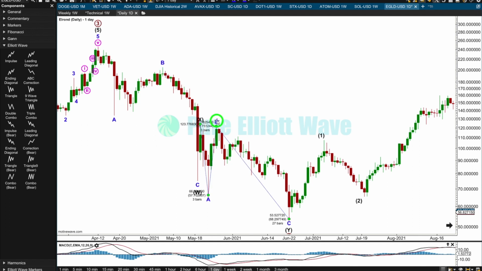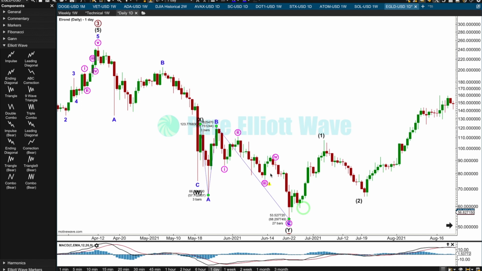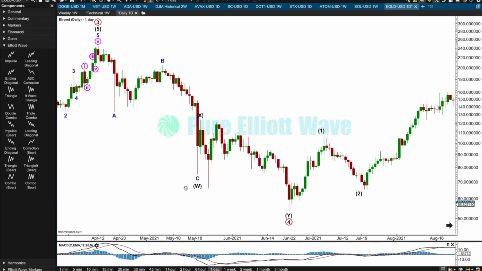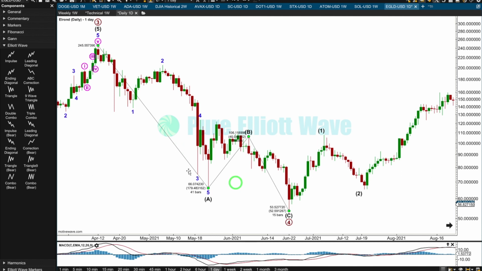Y has ended substantially beyond the end of W. But is this going to work? No. Well, this is a bit more difficult than expected, isn't it? How annoying. Not what I wanted to deal with today. What about a single zigzag? Same problem. Oh, okay. What if this? That actually looks okay.